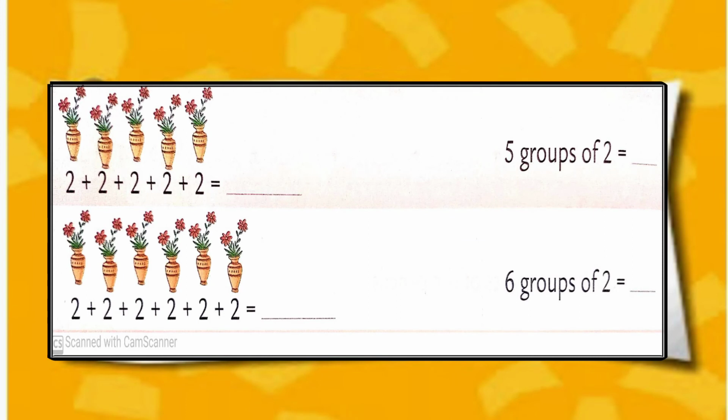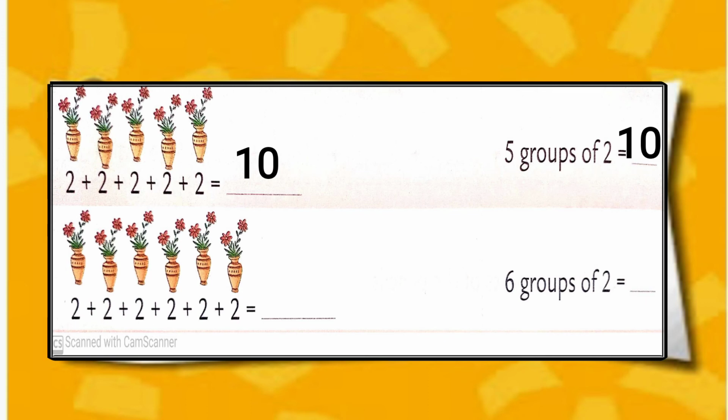Now see, here we have 5 flower pots, and each pot has 2 flowers in it. So here we have to make repeated addition of 2, 5 times. 2 plus 2 plus 2 plus 2 plus 2. We get 10. 5 groups of 2 is equal to 10.